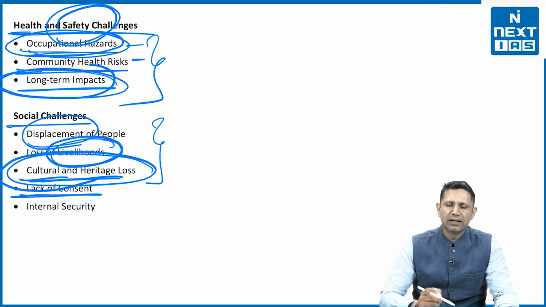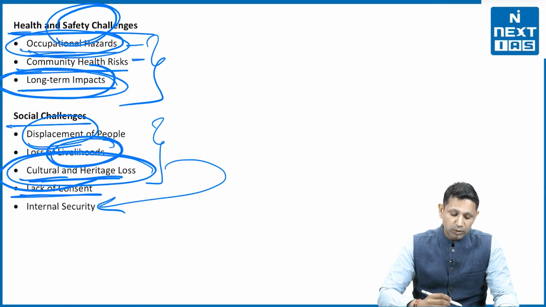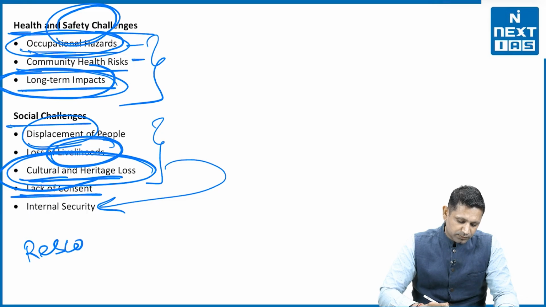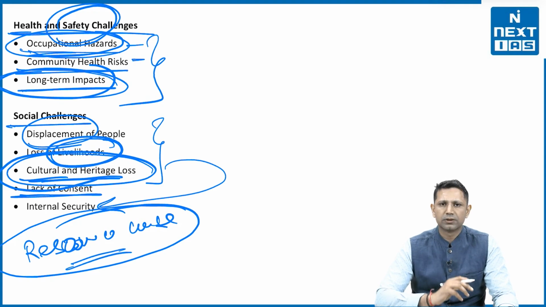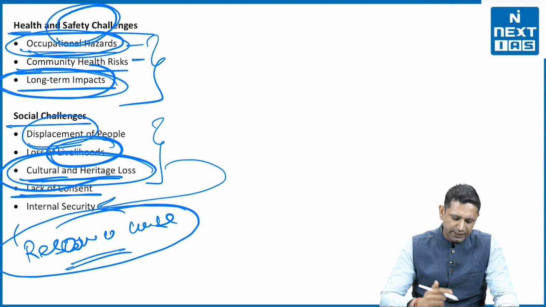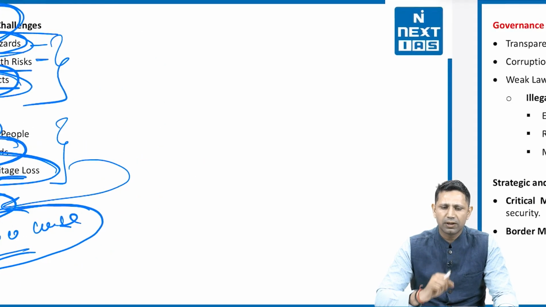All these reasons lead to discontent, and it can lead to problems of internal security. The Naxalism that we have seen, it is mainly in those regions which are affected by mining, or where mining activities are going on. So there is a term known as the resource curse. All these problems are leading to the resource curse, and this resource curse is leading to the problems of internal security like Naxalism or Maoism in the country.